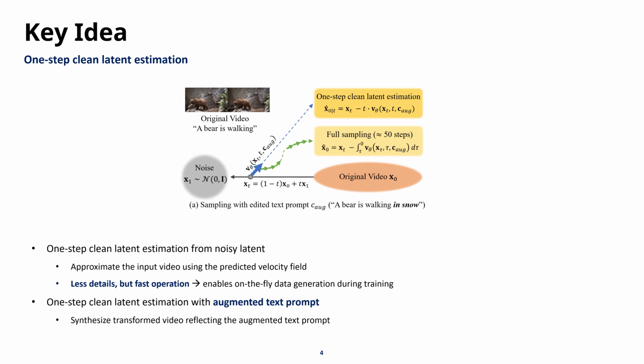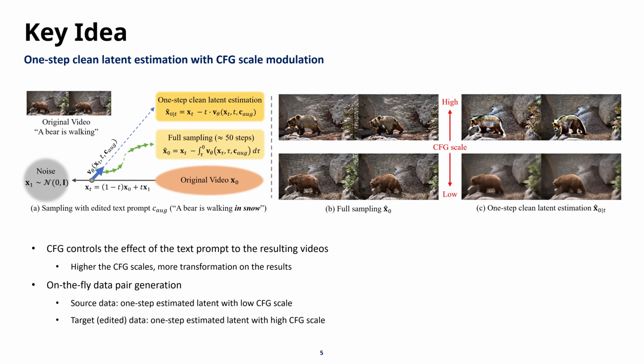To create our training pairs from this estimation, we introduce CFG scale modulation. Classifier-free guidance allows us to control how strongly a text prompt, like "a bear walking in snow," influences the resulting video. By applying a low CFG scale, we generate a source latent that closely maintains the original video's structure, and by applying a high CFG scale, we produce a target latent that reflects the full transformation of the edit. This clever modulation allows PropFly to synthesize diverse source and target pairs instantly from a single noisy input, eliminating the need for any pre-computed datasets.